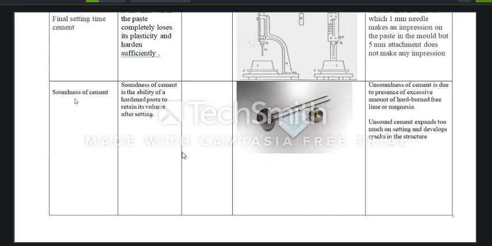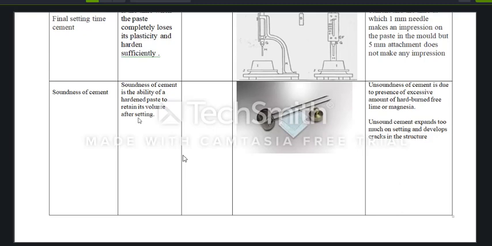The next test is soundness of cement. What is the importance of conducting the soundness test on cement? Soundness of cement is the ability of a hardened paste to retain its volume after setting. That means there may be changes in volume after setting also. The greater the change in volume, the more unsound the cement is. So this is the reason for conducting the soundness test.